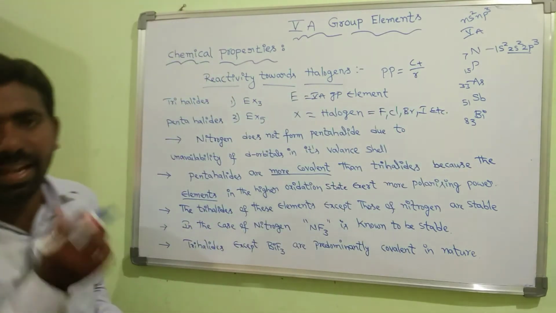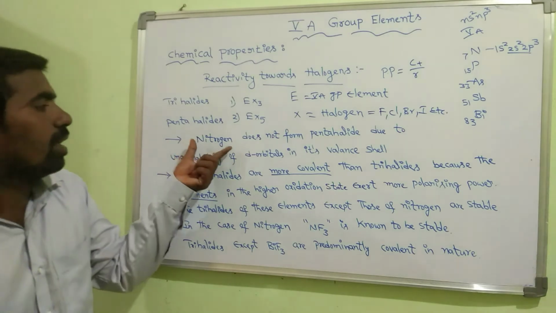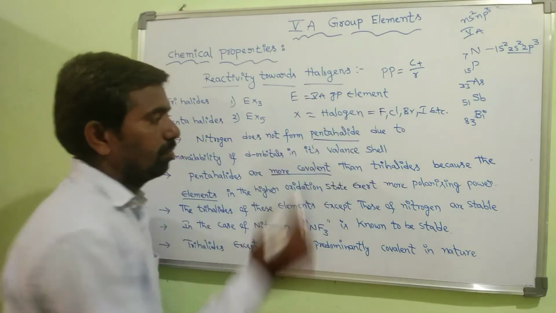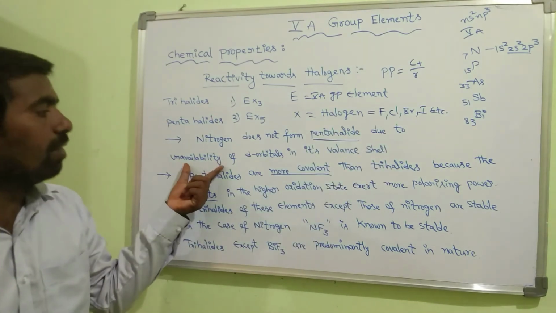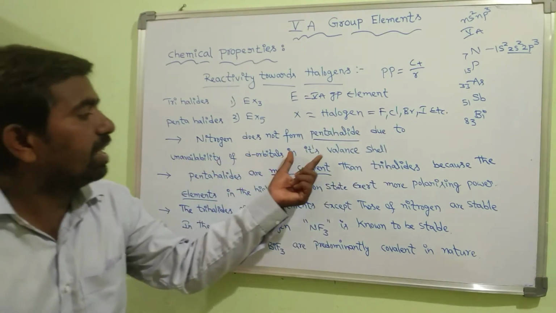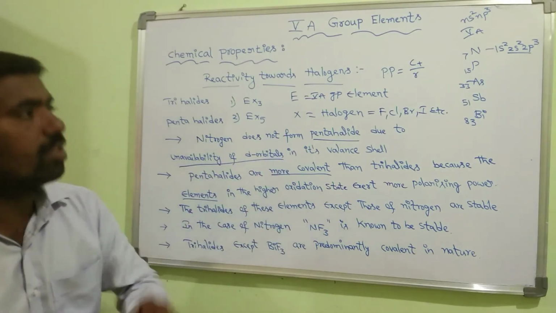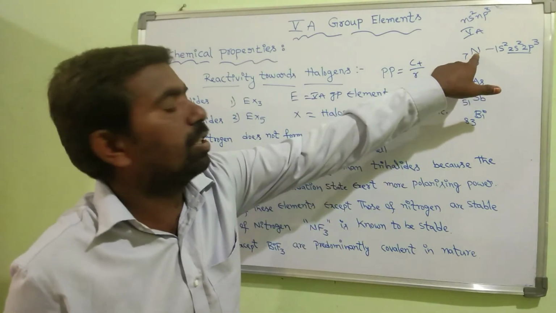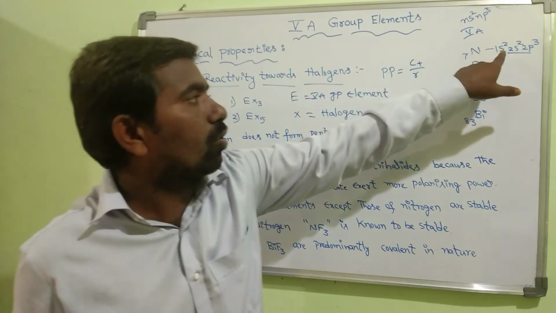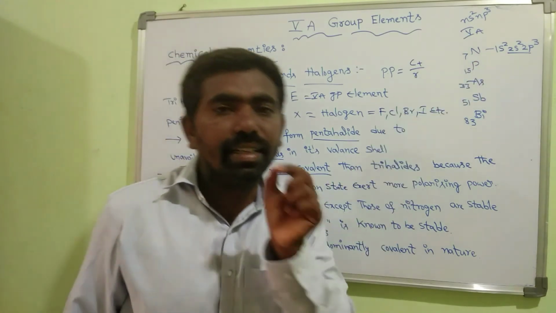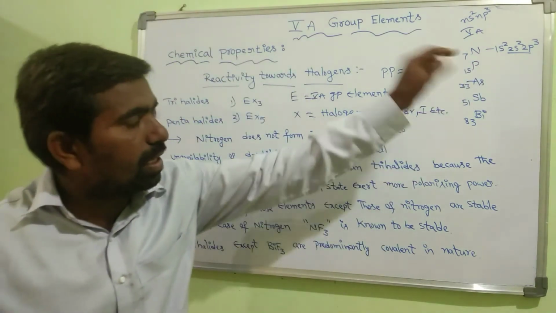Nitrogen does not form pentahalide due to unavailability of d orbitals in its valence shell. Observe here, the atomic number of nitrogen is 7, with electronic configuration 1s2, 2s2, 2p3. It doesn't contain any d orbitals in the valence shell.